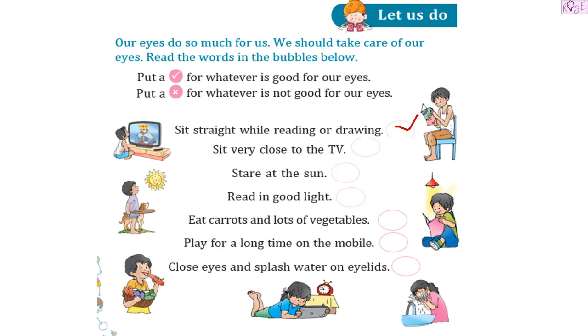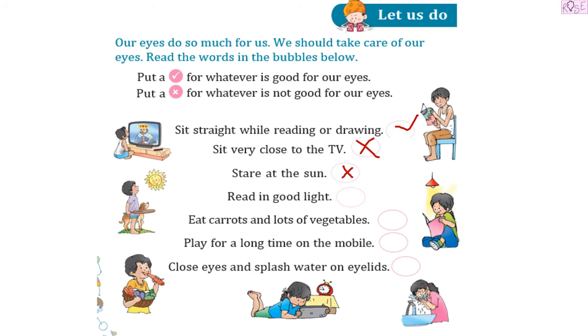No, we should not sit very close to the TV. Then we have, stare at the sun. No, the sun gives so much harsh sunlight, right? And it can be very harmful for our eyes, right? So we should not stare at the sun. Read in good light. Yes, we should always read in good light. We should never read in dim light because it puts pressure on our eyes. So we should always read in good light.